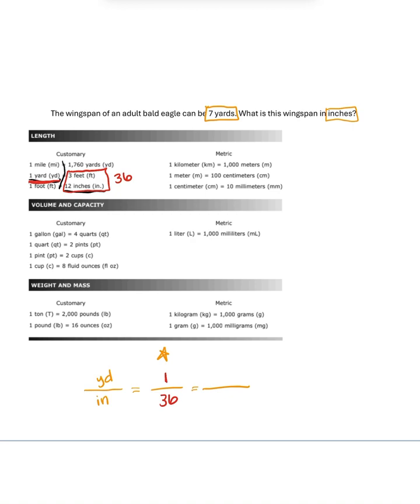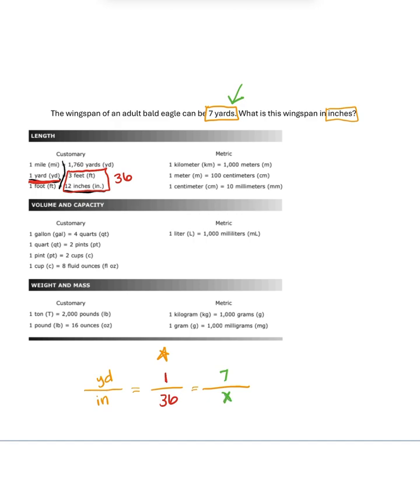Then my number from my question, the one that is all by its lonesome up here, was 7 yards. So it has to go with yards. So it has to go on top, and then my X is my missing number. So this WKU is going to turn 7 yards into inches because that's what we need to know.